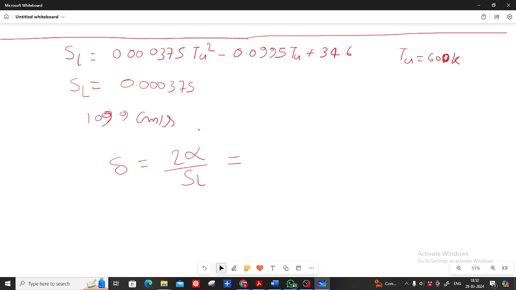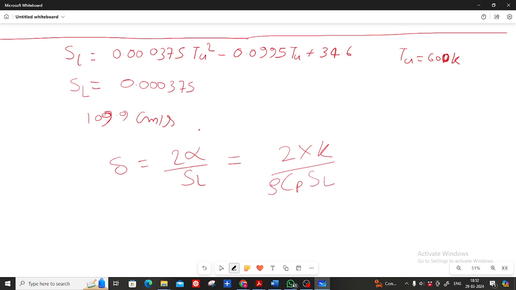How will you calculate the flame thickness? Delta is 2 into alpha upon SL. So it is K by rho Cp, 2 into K by rho Cp.